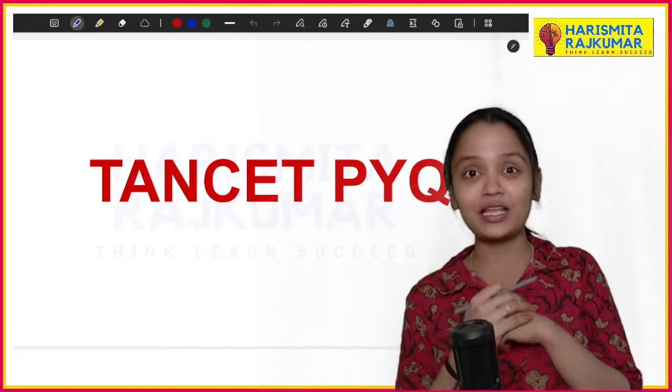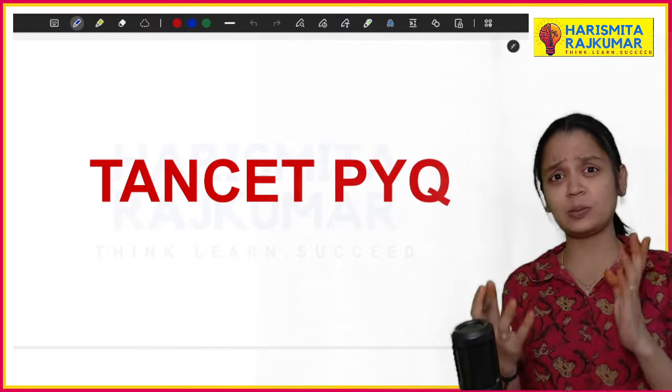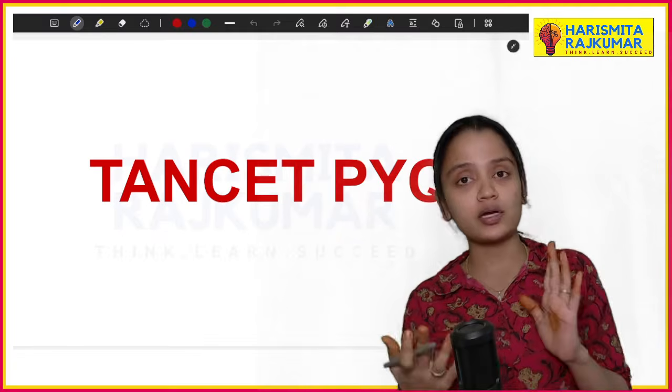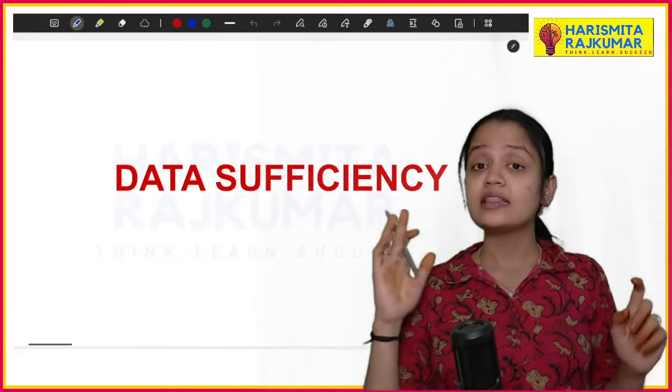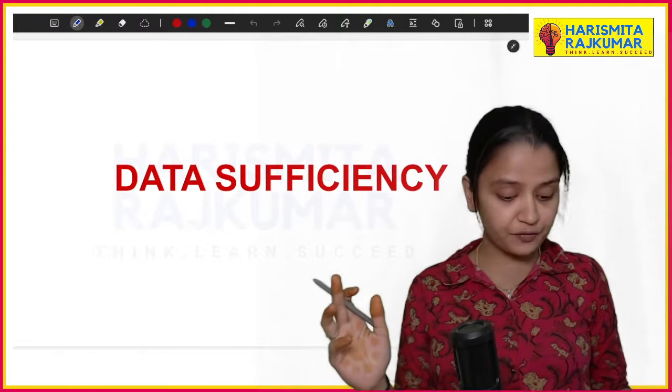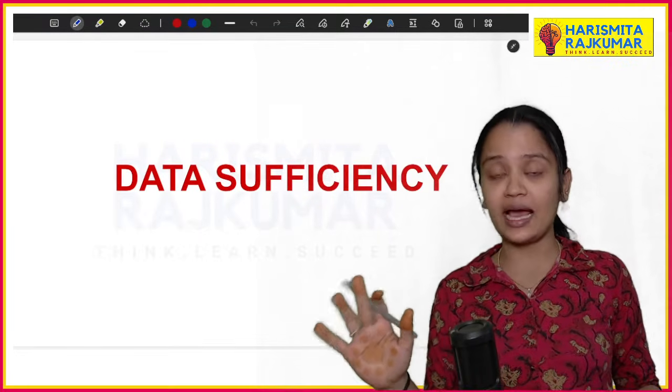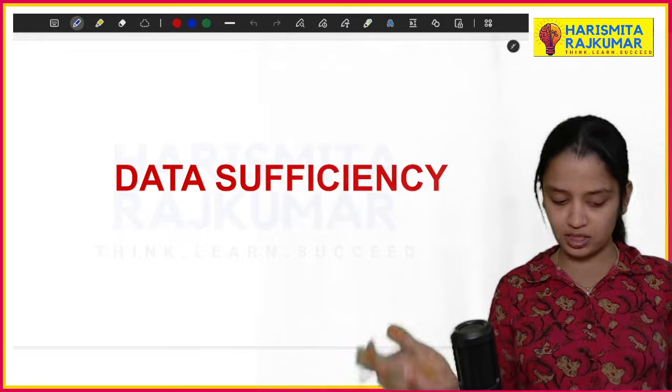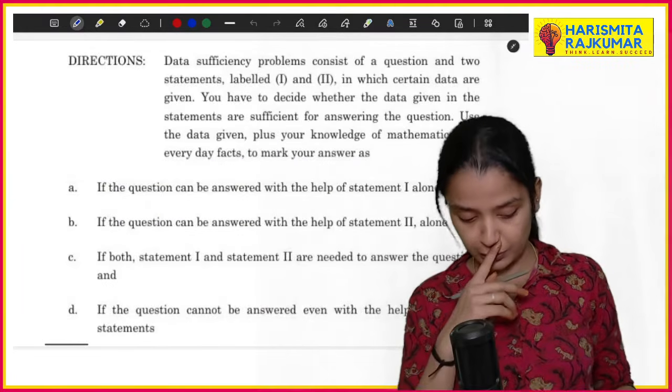So yeah, now we'll be concentrating on TANCET PYQs. As I already told you, we'll be taking the data sufficiency part. I have taken it from the previous year question papers.